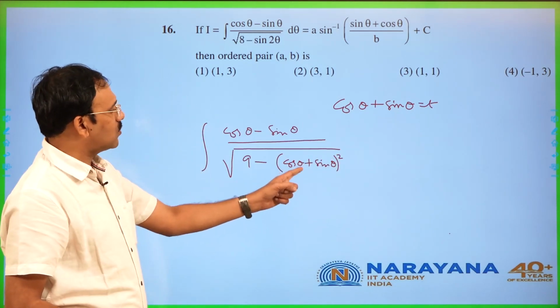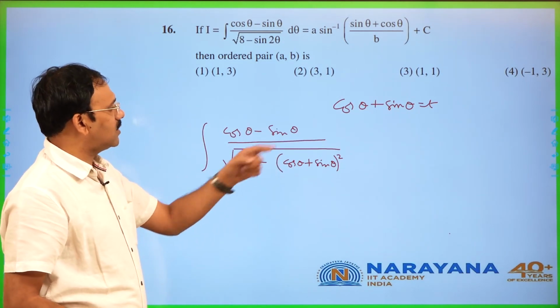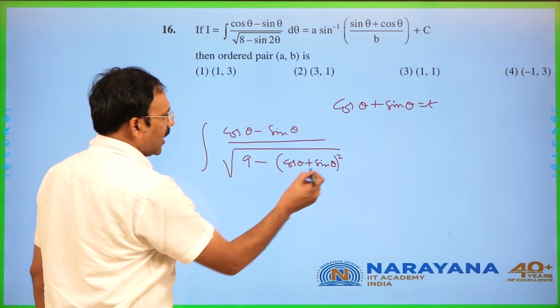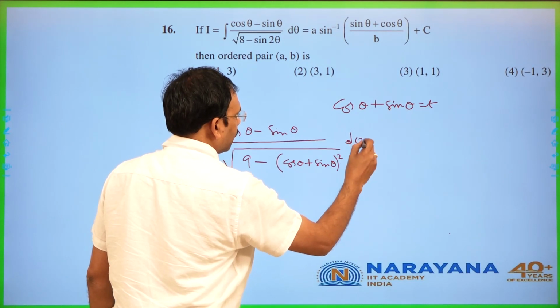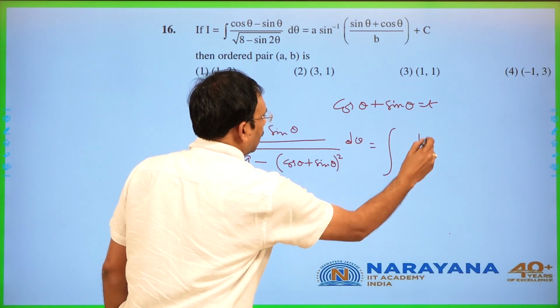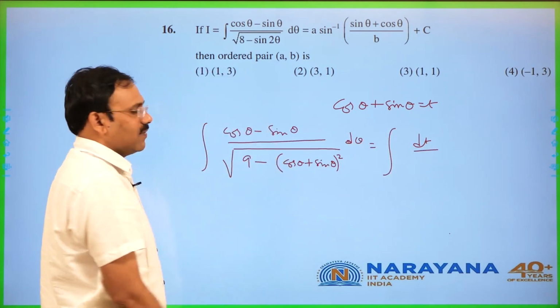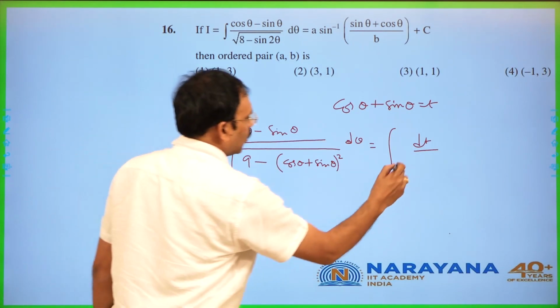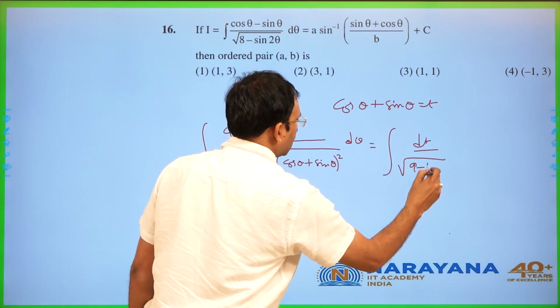Because its square is going to be 1 plus sin 2 theta, so 9 minus (cos theta plus sin theta) square gives 8 minus 2 sin theta. If you take this as t, integral dt by, because its derivative is here, dt by root of 9 minus t square.